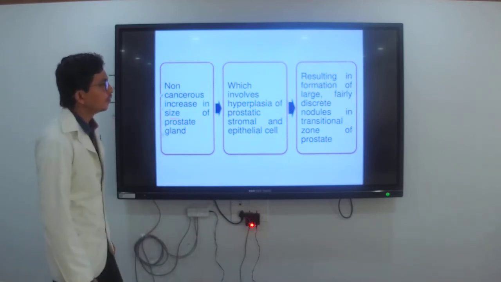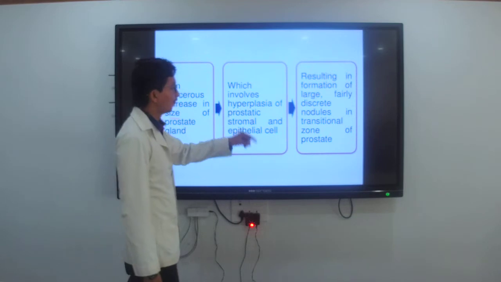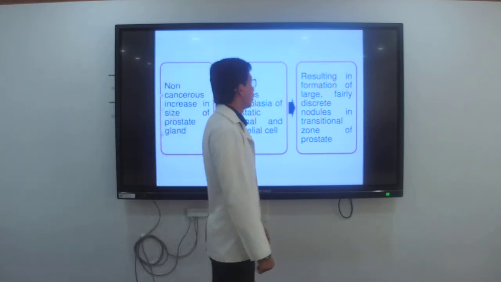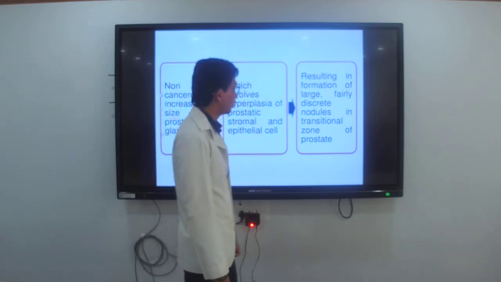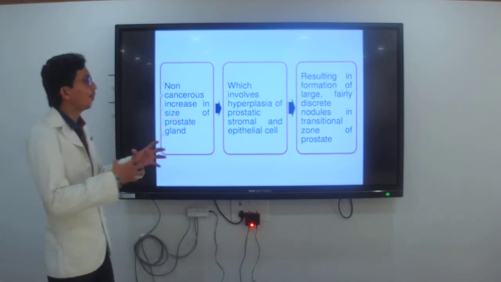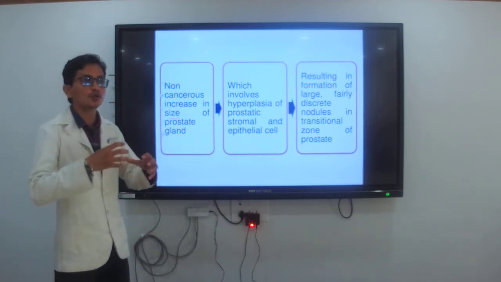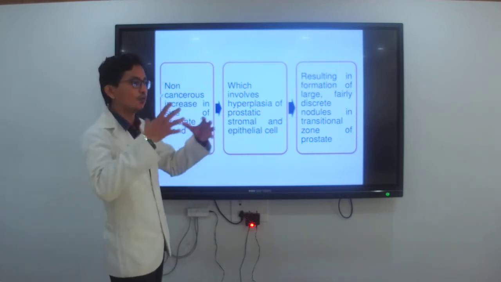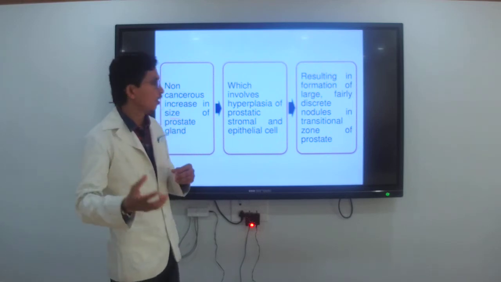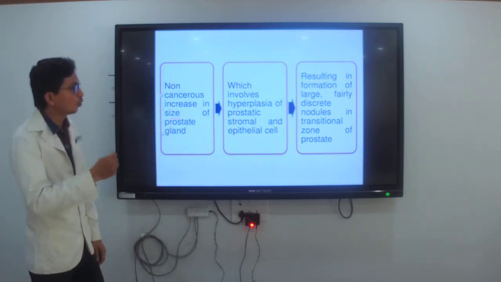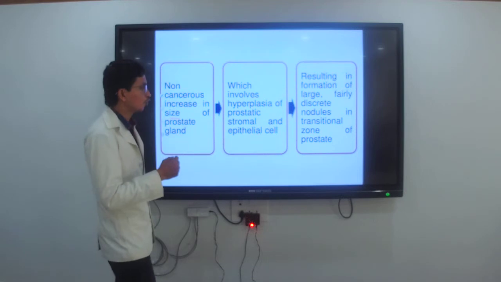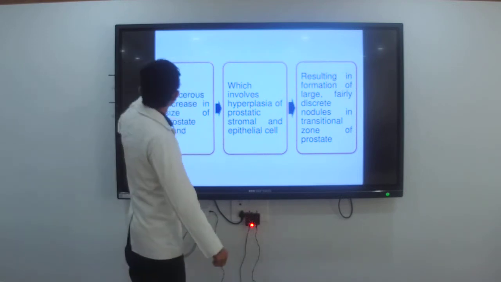Then resulting in formation of the large, fairly discrete nodules in the transitional zone of the prostate. Means it is the formation. It is the formation in the prostate. Because of the hormonal change, it gets formation. It gets increase in size. Okay. Because of that, it has the nodules in the transitional zone of the prostate. Okay.